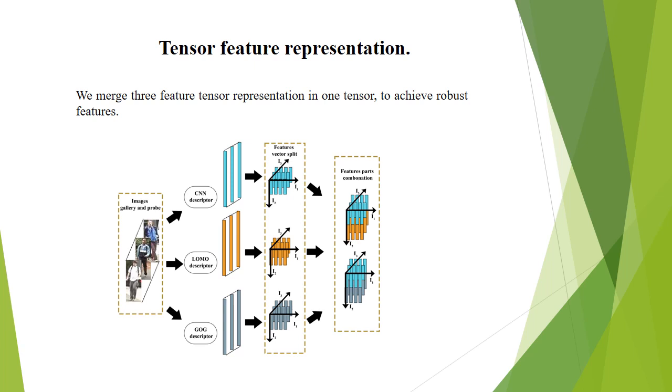Tensor feature representation. We merged three feature representations into one tensor to achieve robust features. This merge allows for capturing both spatial and semantic information and improves the discriminative capabilities. Each descriptor generates a feature vector from each image. The feature vector is split into 4 parts, so we have a tensor with 3 modes, and then we create a combination of 2 of the 3 tensors as shown.